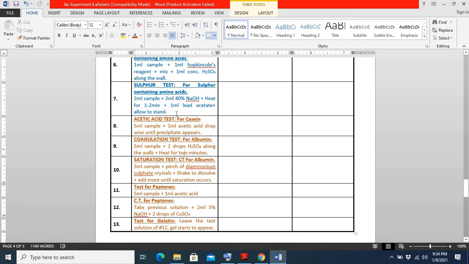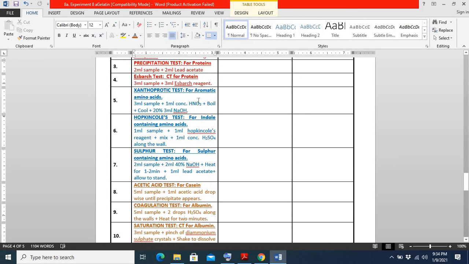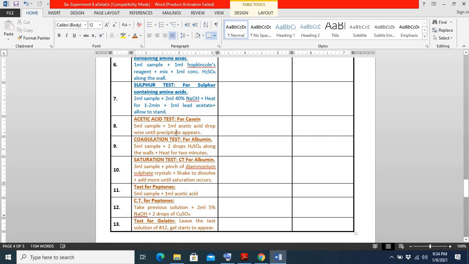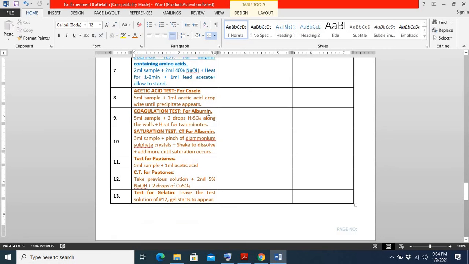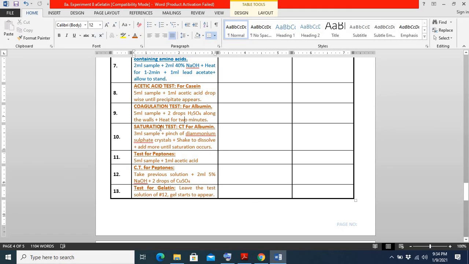After we identify, for example, that an aromatic or sulfur containing amino acid is present, we find out which particular class of protein is present, so we perform these tests, and finally we perform the test to find out the gelatin.